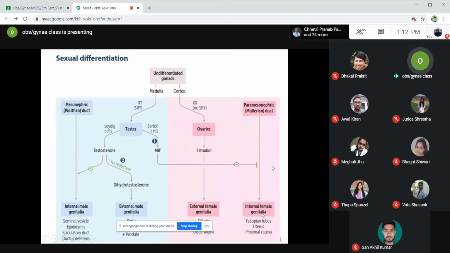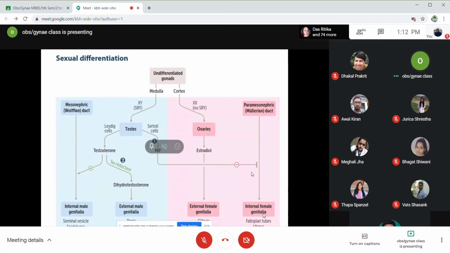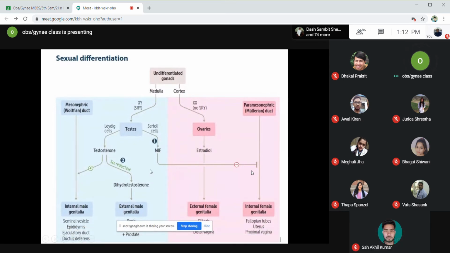If there is no inhibiting factor like Mullerian inhibiting factor, then this paramesonephric duct, or Mullerian duct, differentiates into the internal female genitalia. So basically all human beings are destined to be female. All of us are destined to be female unless there is an SRY gene that directs us towards male development. Are you getting me?